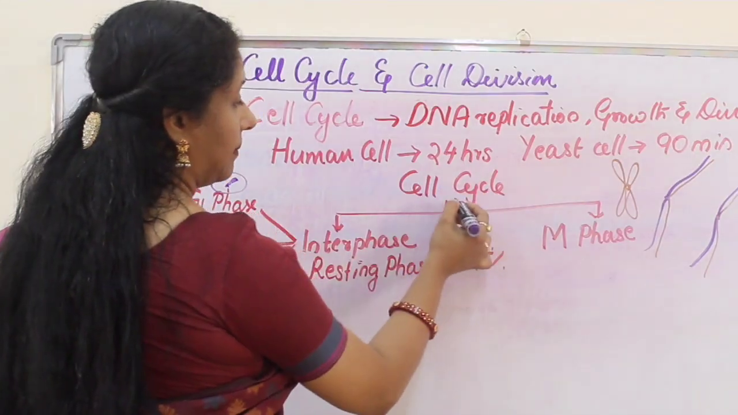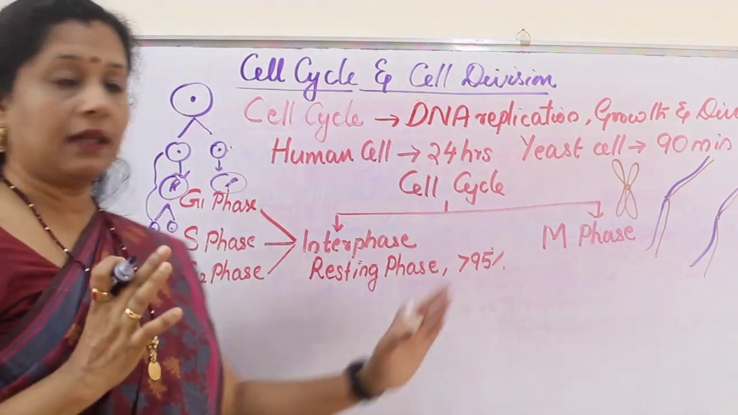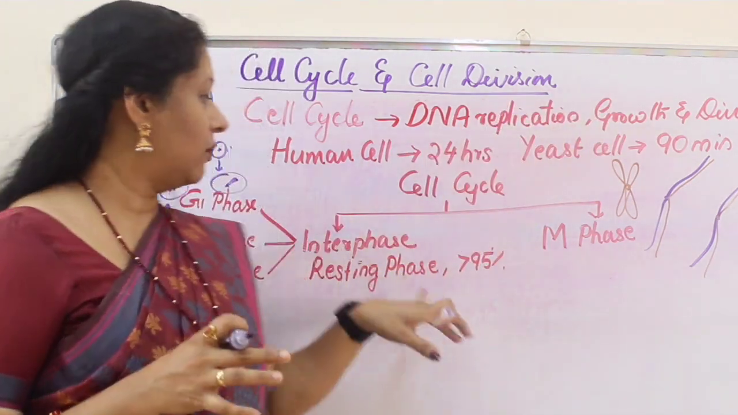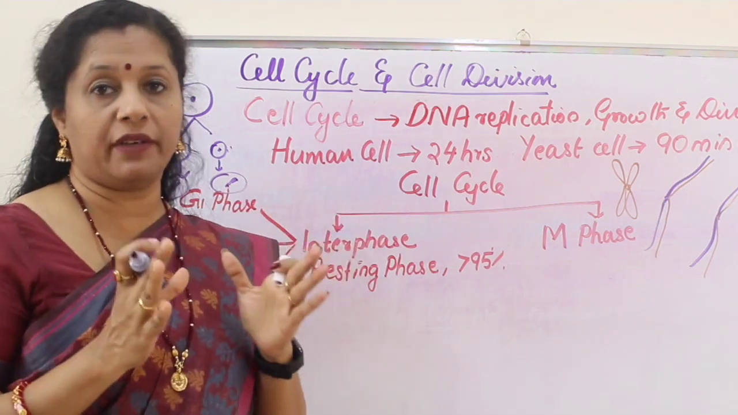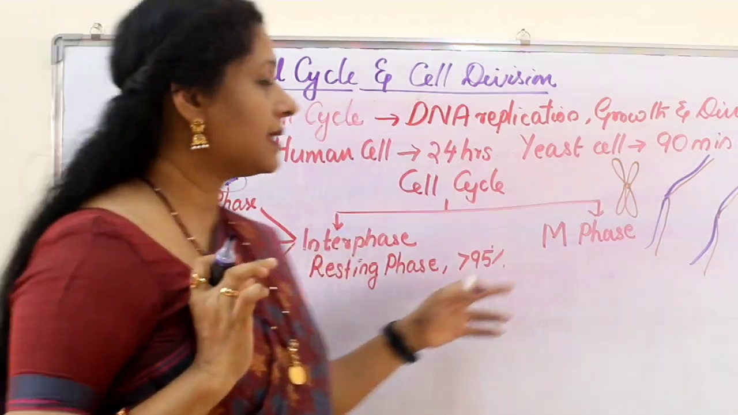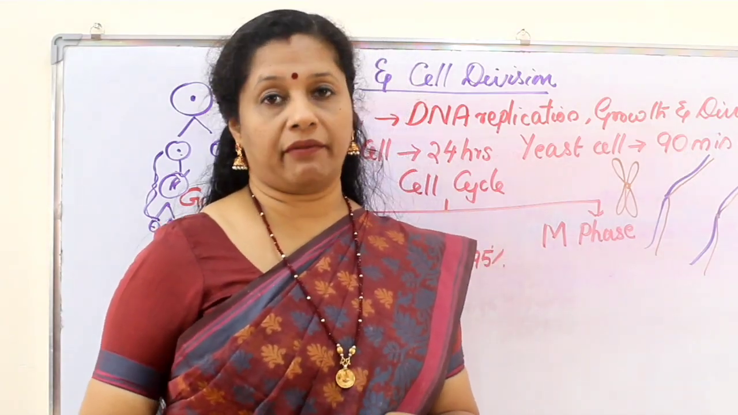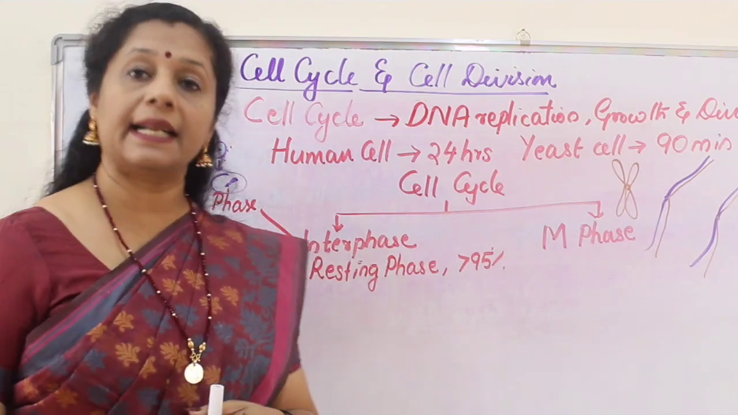Cell cycle can be divided into two phases. So the first phase where all these happening prior to actual division is called what? The interphase. Inter means in between. The phase in between two divisions is called the interphase, whereas the actual division phase is called the M phase or the mitotic phase. Now, interphase we call by another term also, that is called the resting phase.